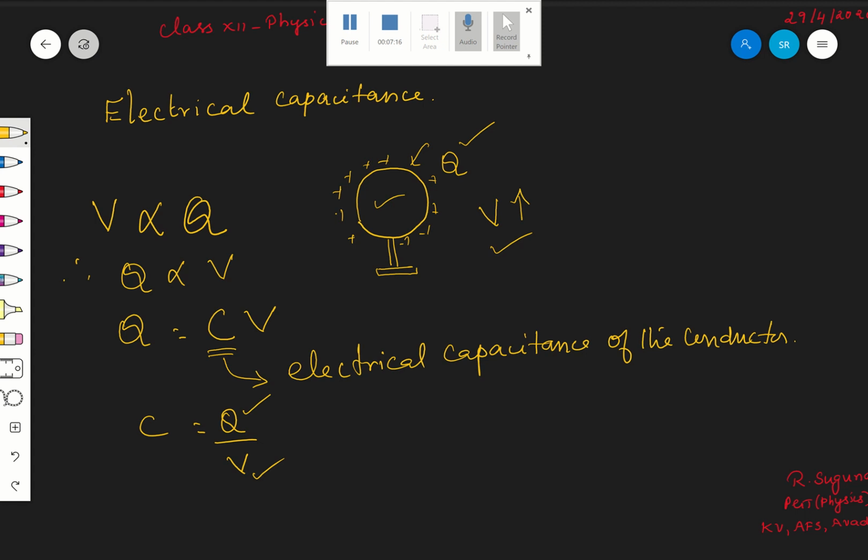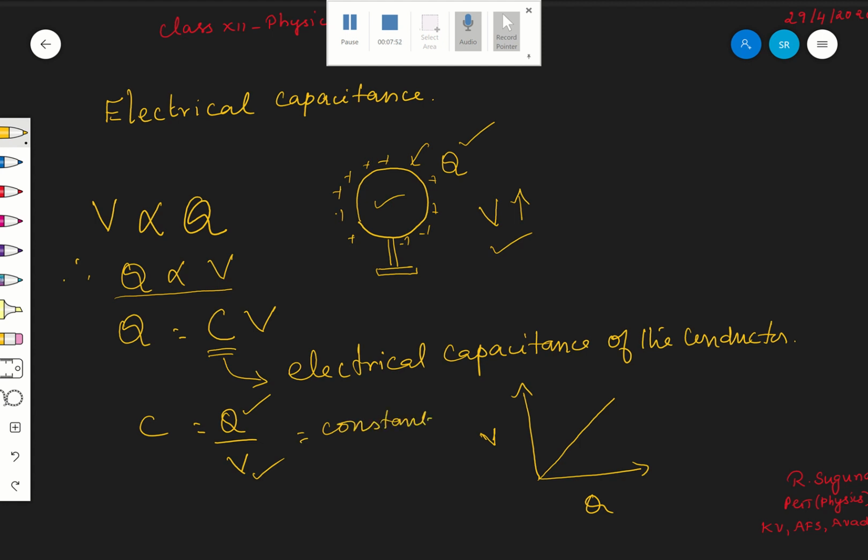Now, you know that Q is proportional to V. If you are asked to plot a graph between Q and V, it has to be a straight line, since they are proportional. Therefore, from this very important one, Q is proportional to V means C is equal to Q by V, that is a constant.